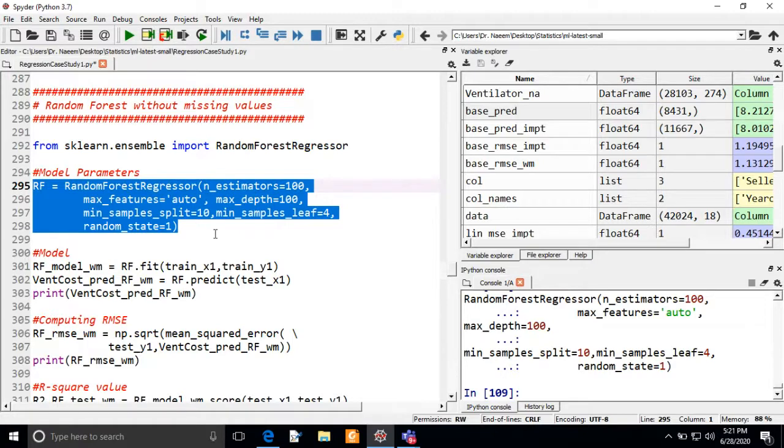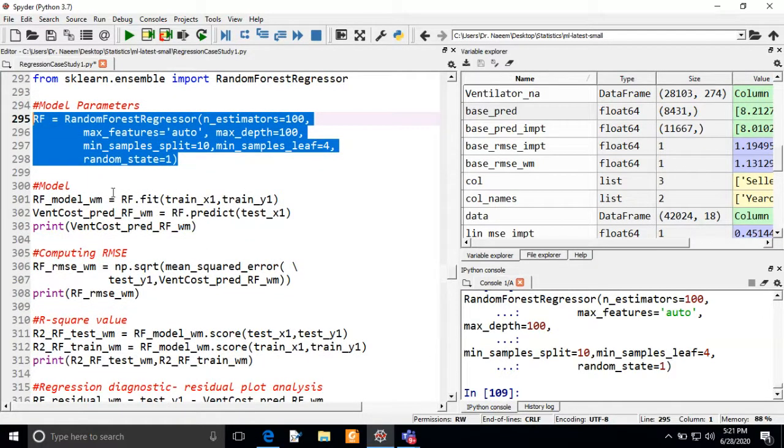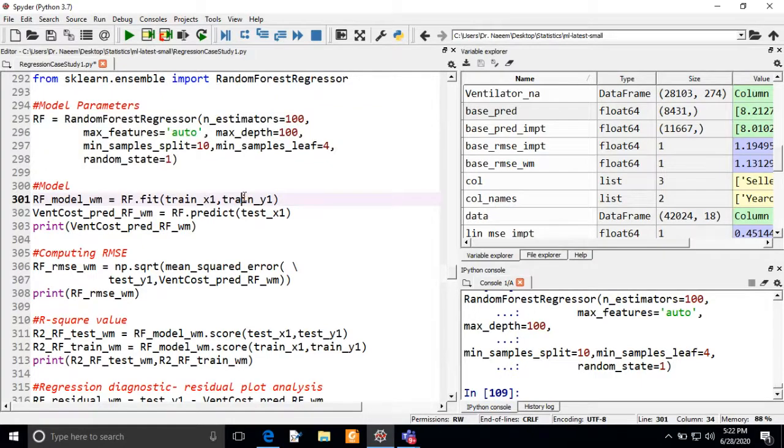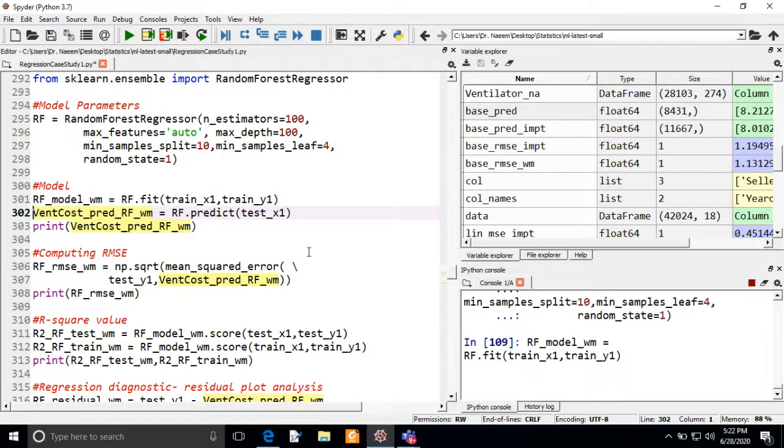So as I execute, it will create an instance. Now the next task is to create a model. I will fit the model on the train set, here train_x1 and train_y1. That will train the model on this train set. Now it will take a little time.